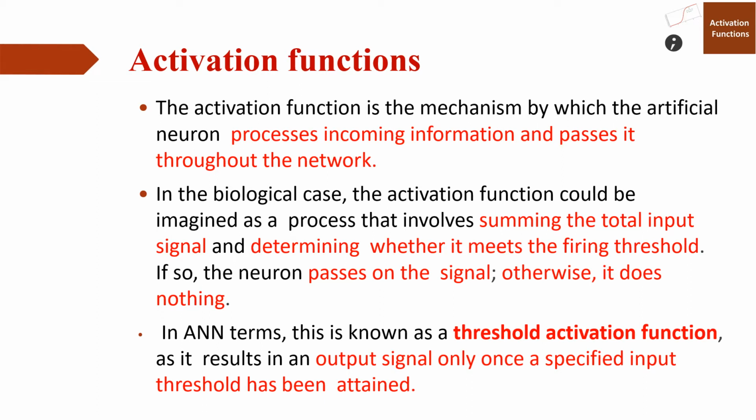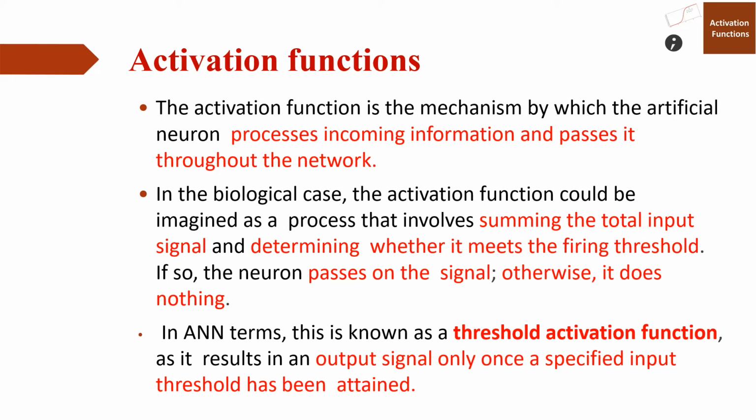The activation function is a mechanism by which the artificial neuron processes incoming information and passes it throughout the network.